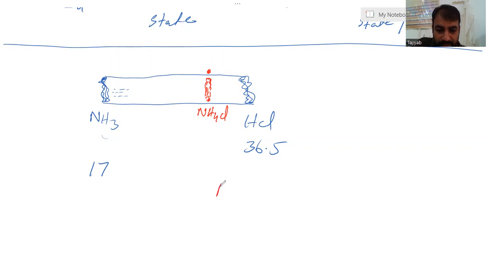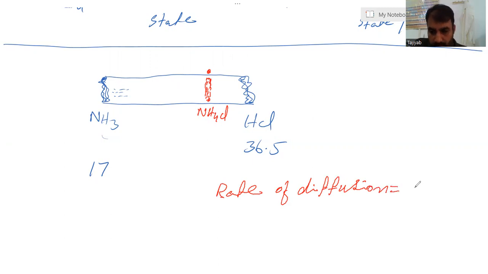So we can simply define rate of diffusion. Rate of diffusion is inversely proportional to the Mr or Ar of the gas.